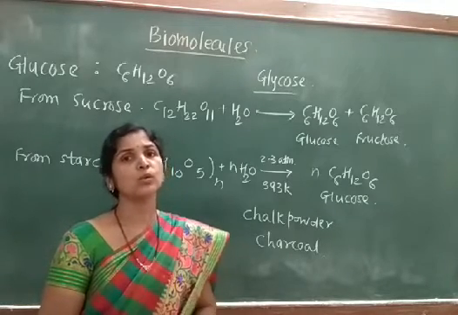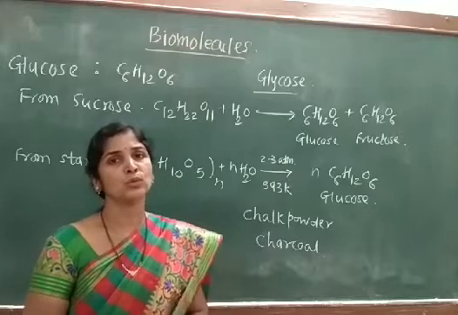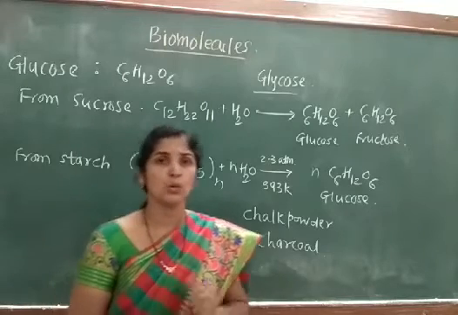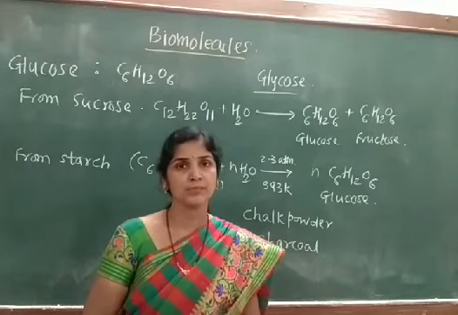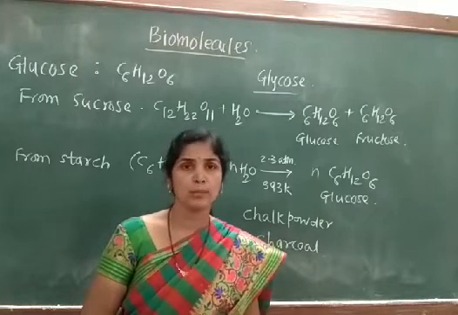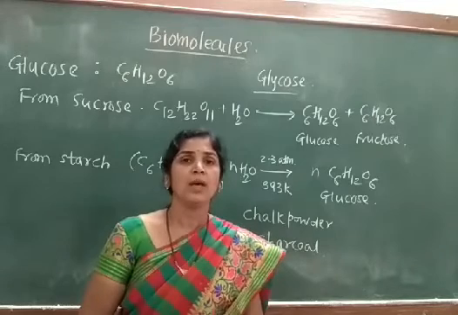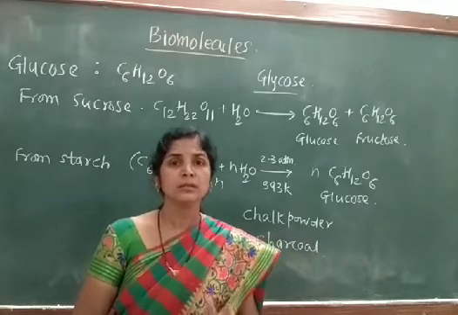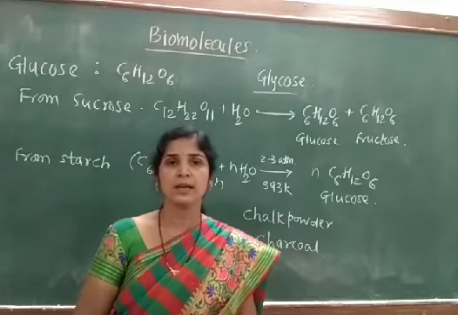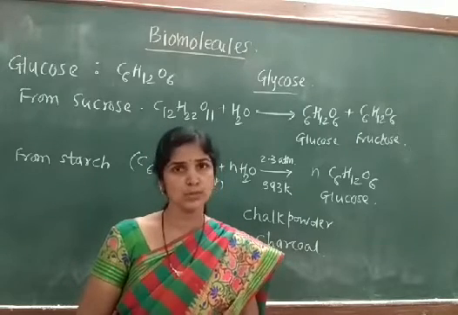When we discuss this glucose, we have said that it can be prepared by two different methods, from a disaccharide or a polysaccharide by the hydrolysis process.